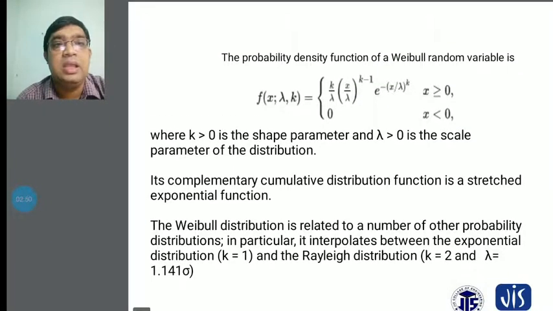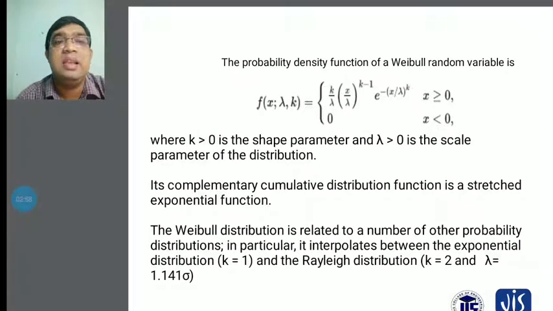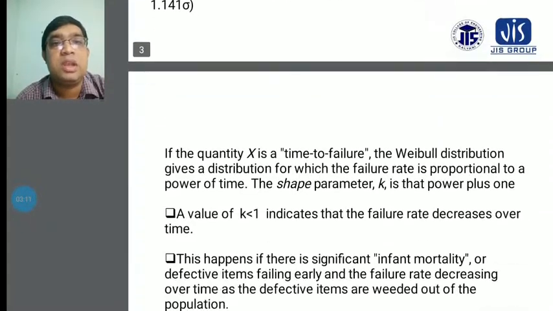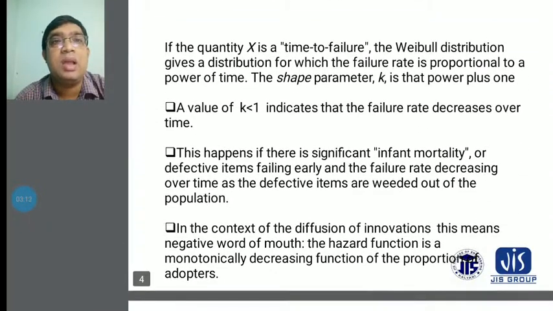In particular, it interpolates between the exponential distribution, when k equals 1, and the Rayleigh distribution, when k equals 2 and lambda equals the square root of 2 times sigma, according to the formula.